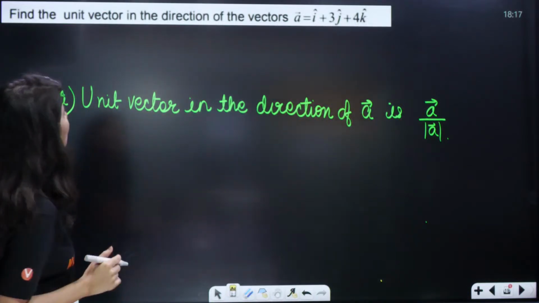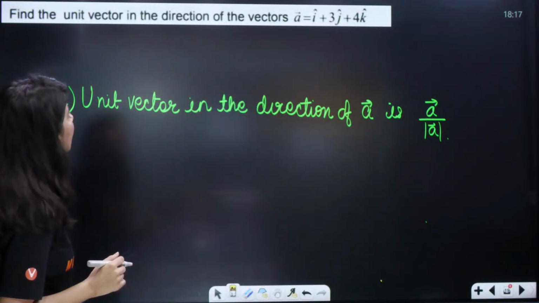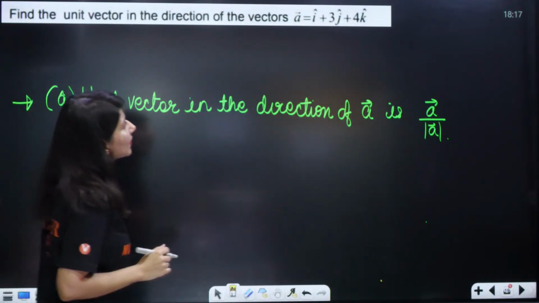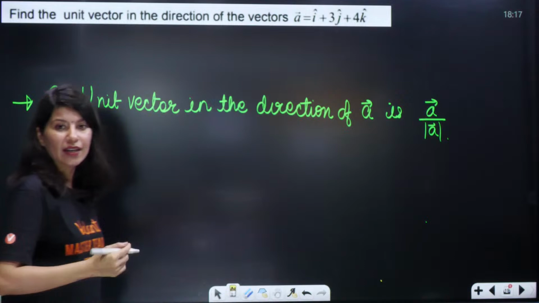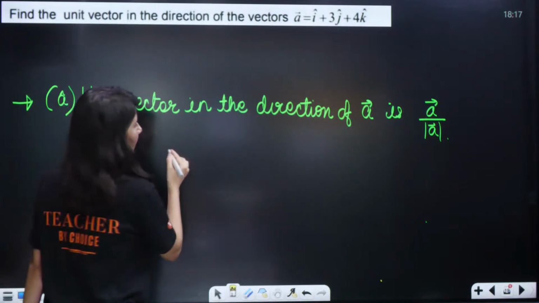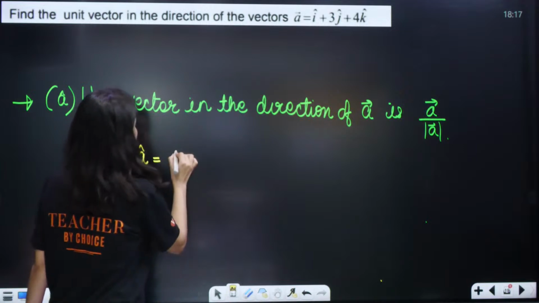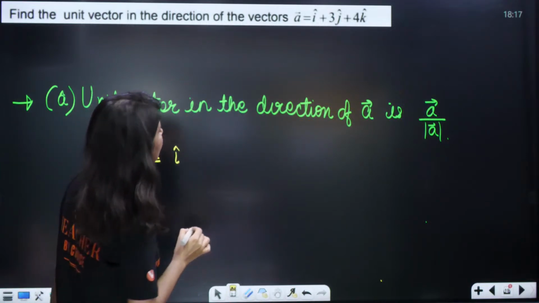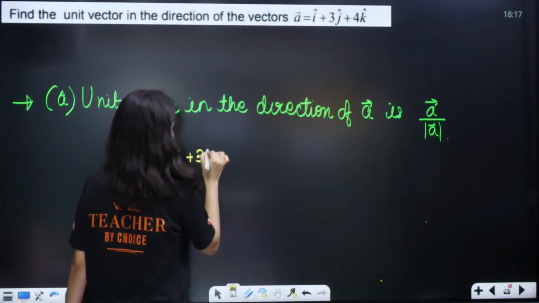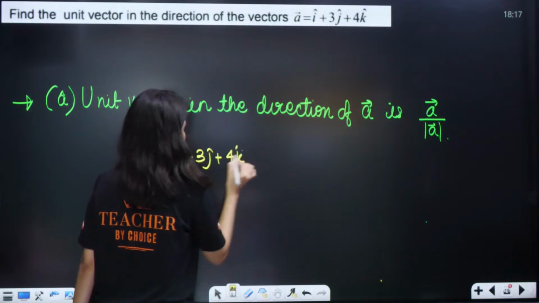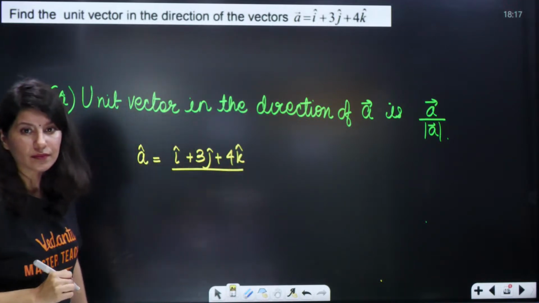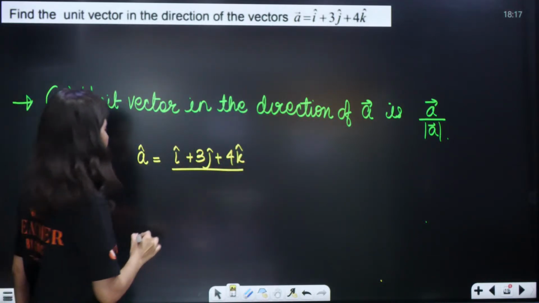Alright, so find the unit vector in the direction of the vector A = i + 3j + 4k. Okay, so clearly let's start. A cap will be directly, by formula, (i cap + 3j + 4k) upon its modulus.